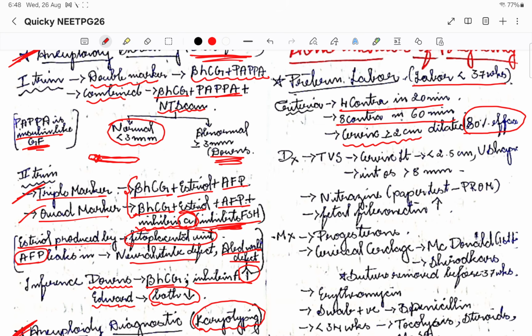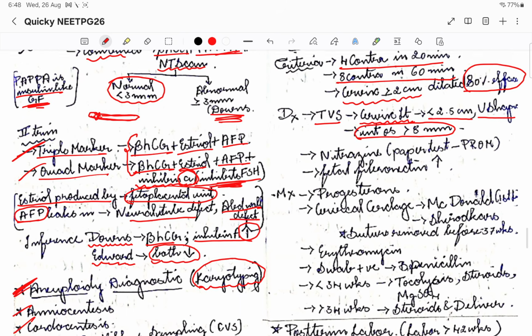So coming to diagnosis, we are going to do TVS. Okay, transvaginal sonography is what we are going to do, and we'll see how the cervix is. Cervical length should be less than 2.5 centimeter, and a U-shaped cervix will be there. And the internal os has expanded to more than 8 mm. So basically it means that the internal os is trying to open. Okay, so this is how we diagnose preterm labor.